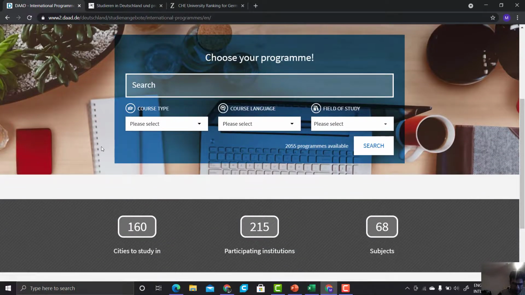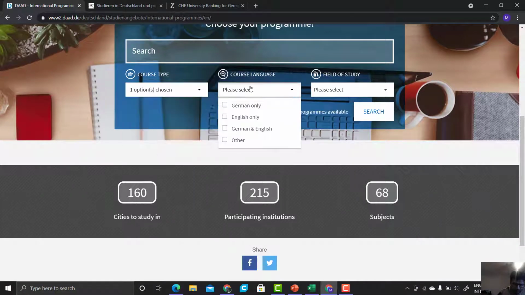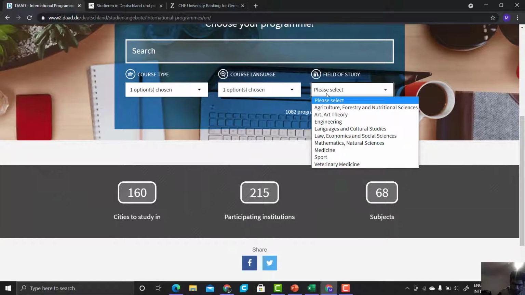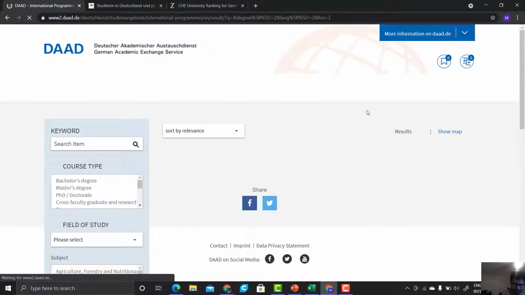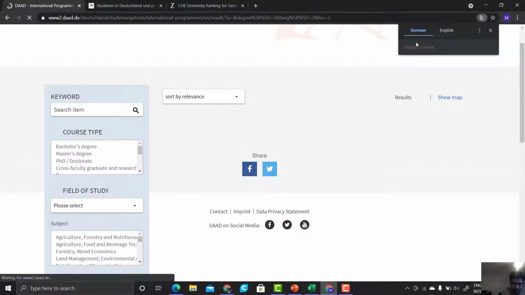So here, how can you choose? You can select which type of degree you want: German, English, or German and English for bilingual. You can select the major of your study. As most of the students here are in engineering, for other fields also this is going to be the same. So let us check for engineering. It shows that there are 321 degree programs available.